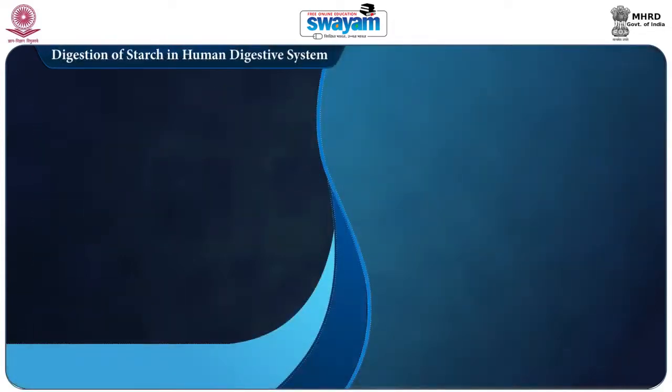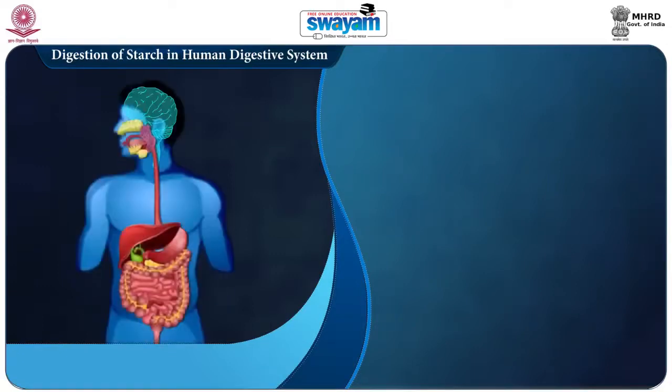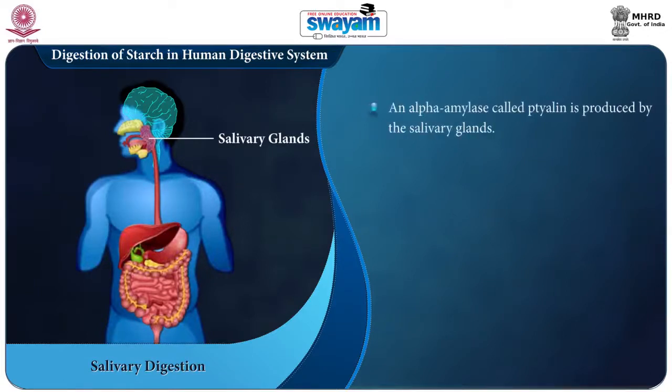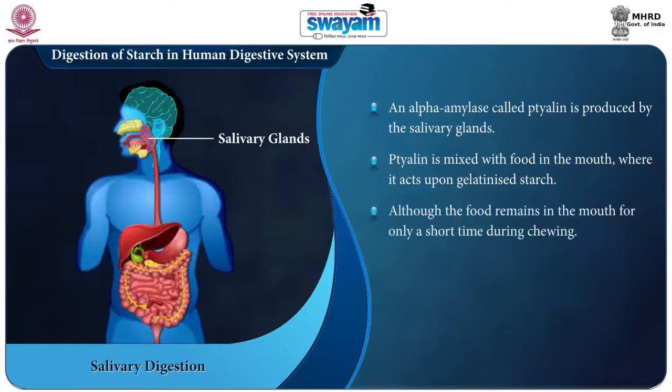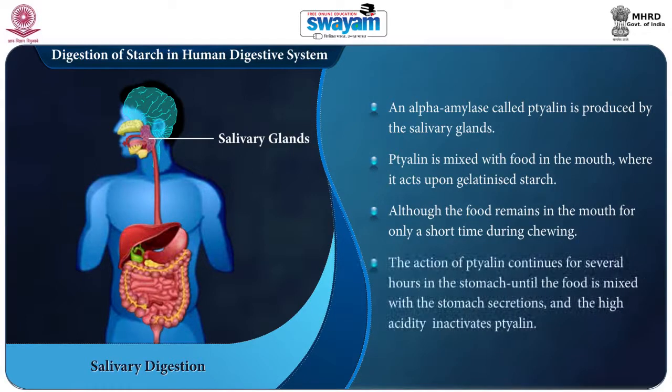Now, after learning about the amylases, let us see the process of digestion of starch in human digestive system. The first phase is salivary digestion. An alpha amylase which is called ptyalin is produced by the salivary glands. Ptyalin is mixed with food in the mouth where it acts upon the gelatinized starch. Although the food remains in the mouth for only a short time during chewing, the action of ptyalin continues for several hours in the stomach until the food is mixed with the stomach secretions and the high acidity inactivates the ptyalin.